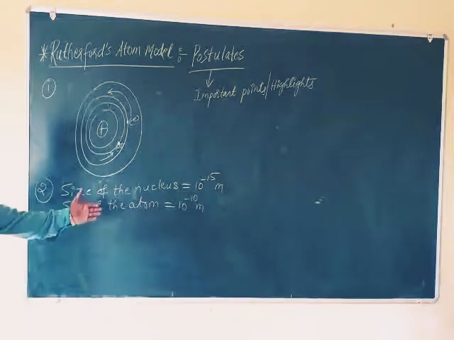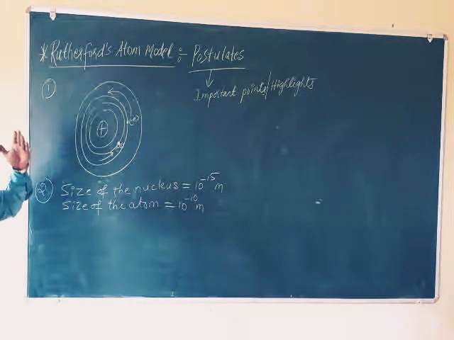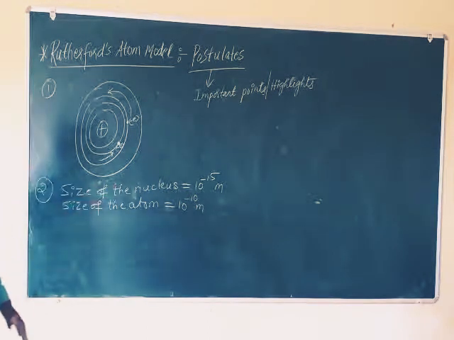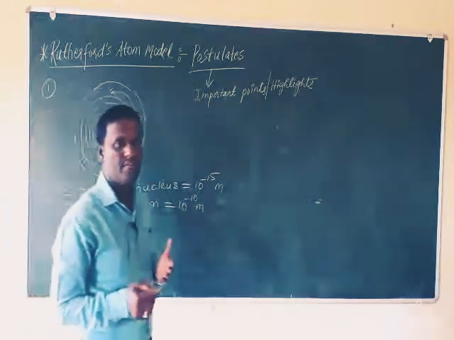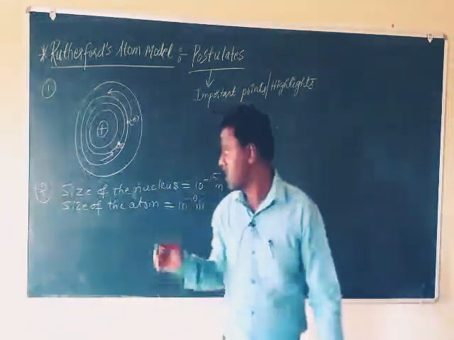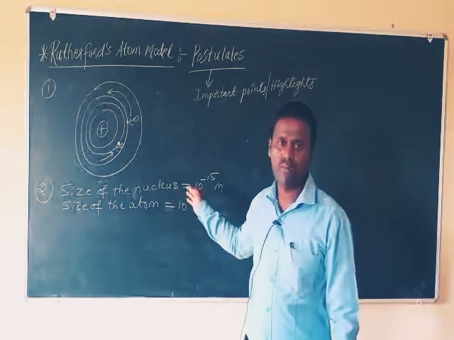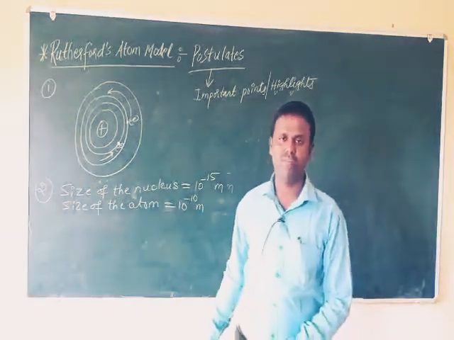So what is the difference here? Atom is about 1 lakh times greater in size compared to the nucleus. So you just think how small the nucleus is in an atom. According to this model, what is the size of the nucleus? 10 to the power of minus 15 meter. And what is the size of the atom? 10 to the power of minus 10 meter.